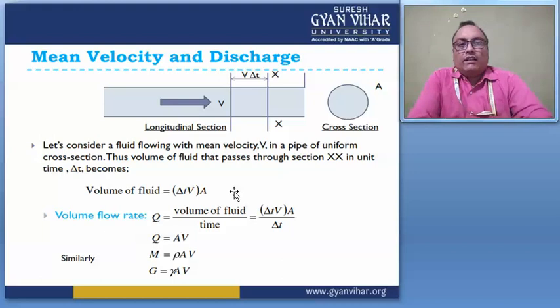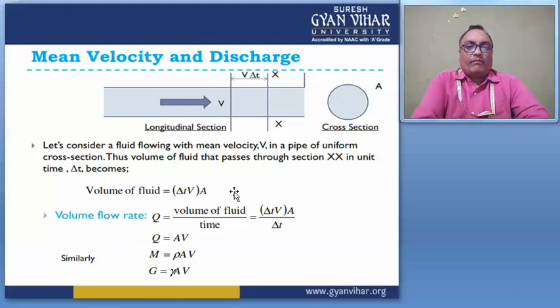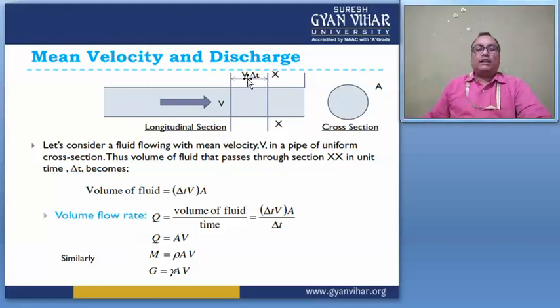Consider the fluid mean velocity v in a pipe of uniform cross section. The volume of the fluid passing through the x-axis section in unit time delta t is delta t into v into A, the area of the cross section of the pipe.